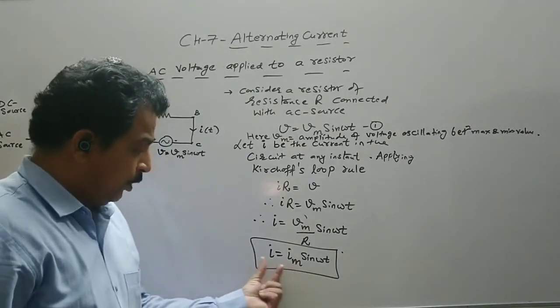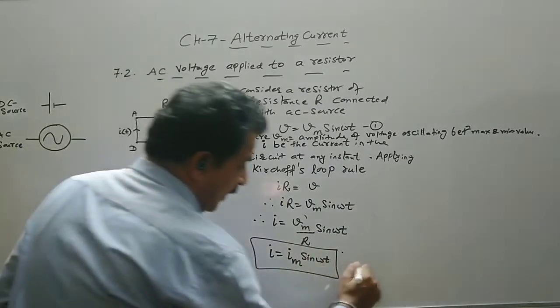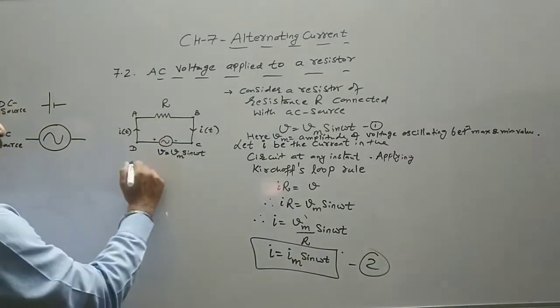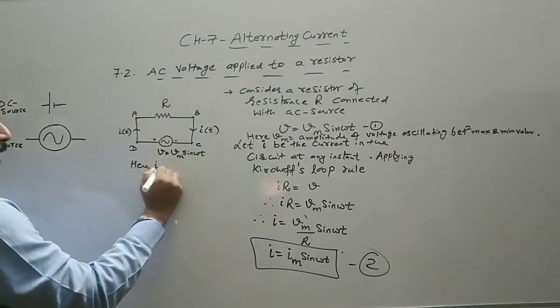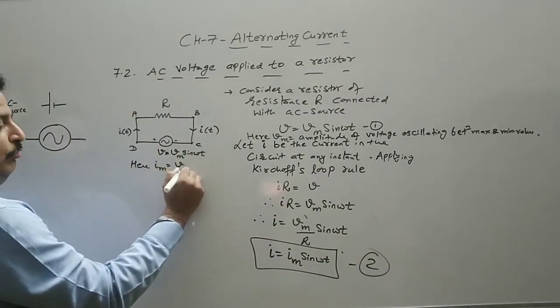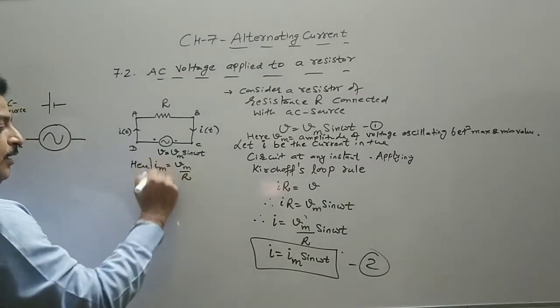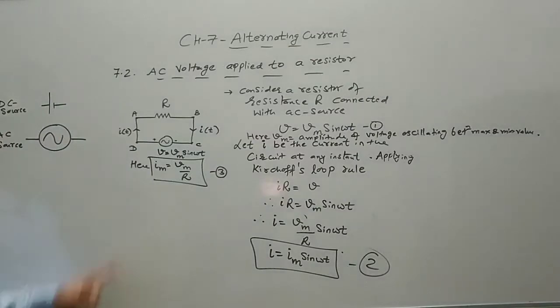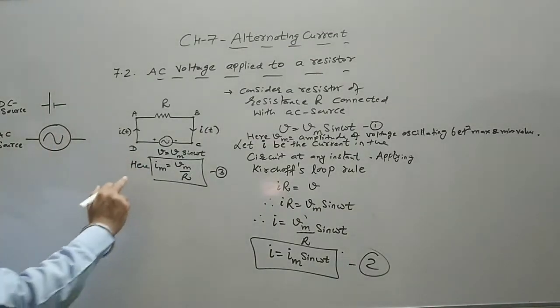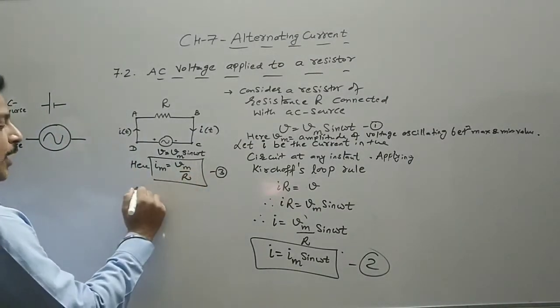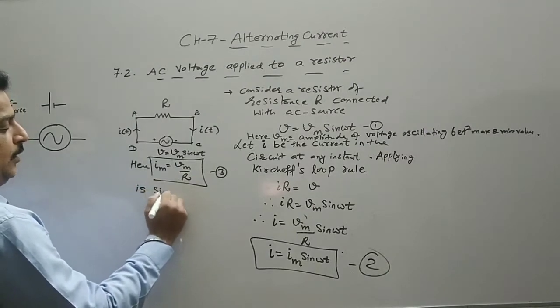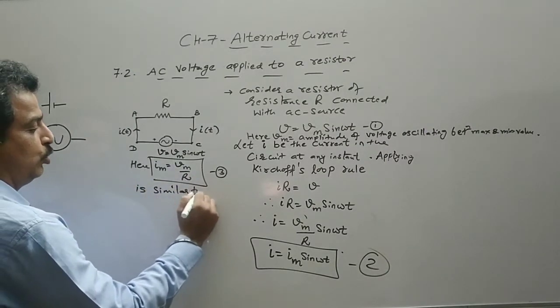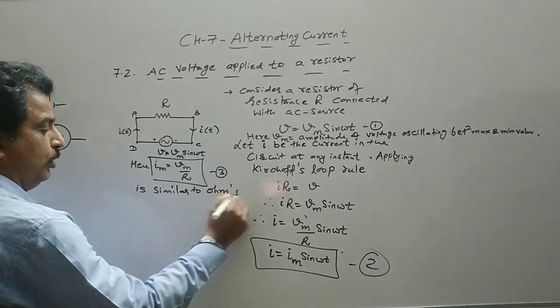Similarly, now I is equal to Im sin omega t. This becomes equation 2. Here Im is equal to Vm upon R. Now say this equation 3 is similar to Ohm's law. So here Im is equal to Vm upon R is similar to Ohm's law.